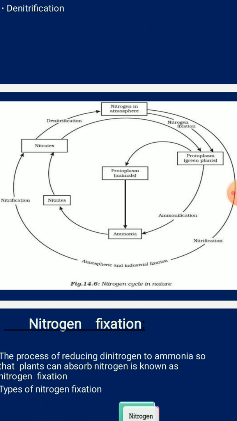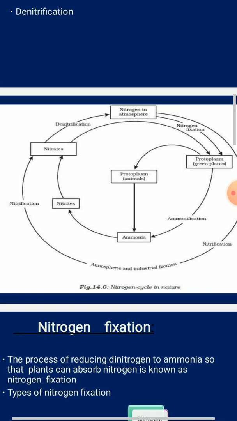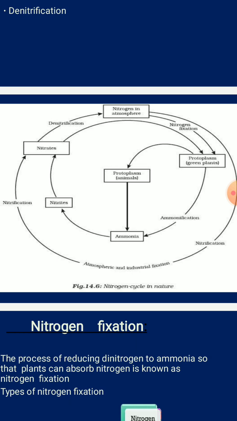You can see here the nitrogen present in the atmosphere, and through the nitrification process, nitrite is converted to nitrate. Through nitrogen fixation, the green plants fix nitrogen from the atmosphere.